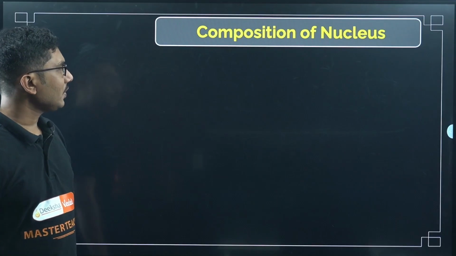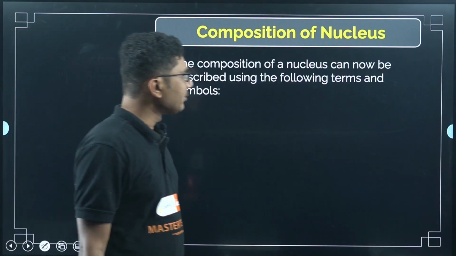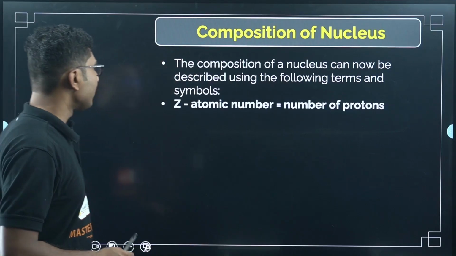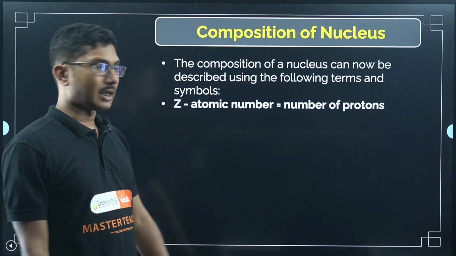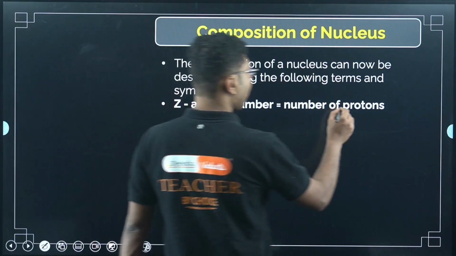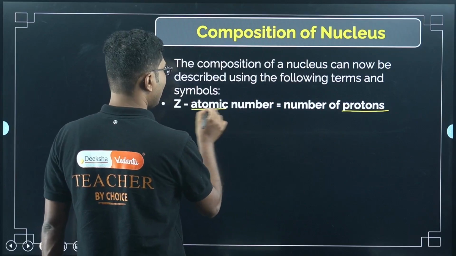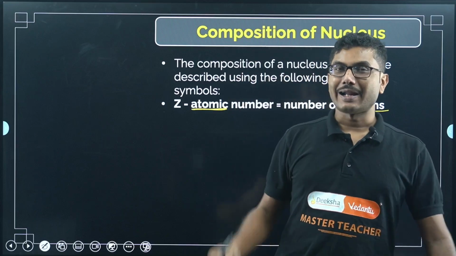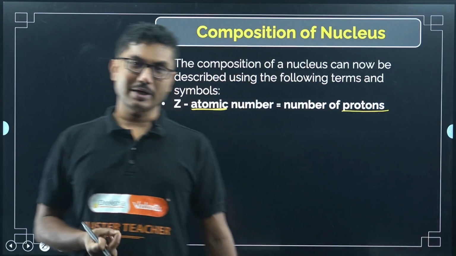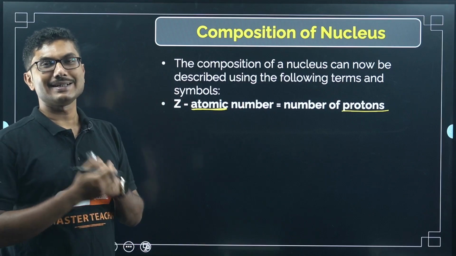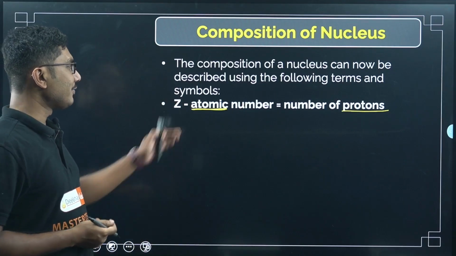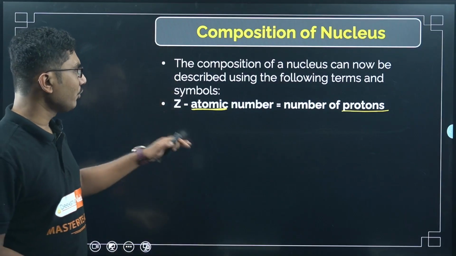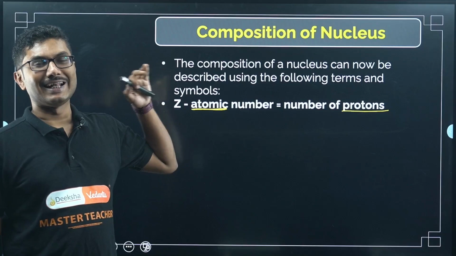Now the composition of the nucleus can be described by using the following symbols. These symbols are very important. First of all, Z is the atomic number. Atomic number is the number of protons. An atom is basically characterized by this atomic number. If the atomic number is constant, that means it is the same element. That is why every individual element has a different atomic number. So this is the characteristic of a single element.